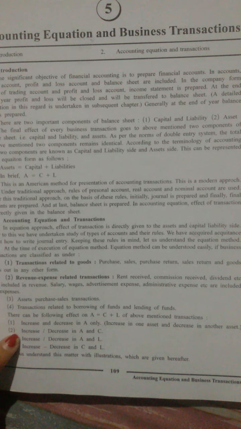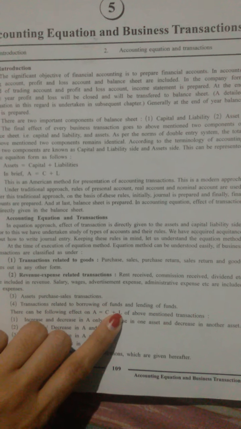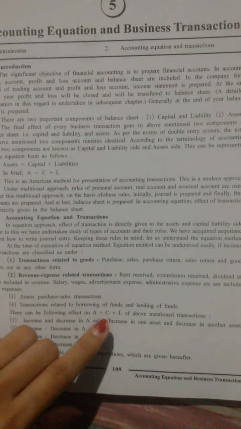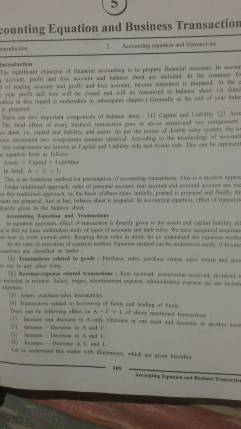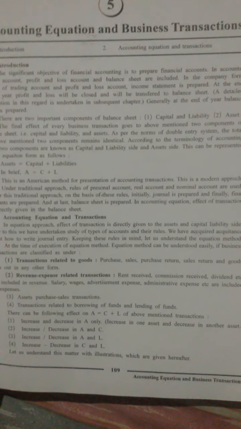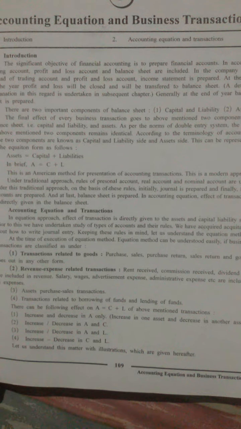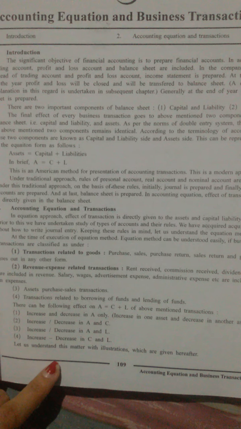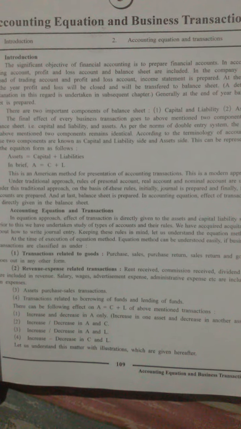So it is just saying that there can be increase in assets and decrease in liabilities. There can be decrease in assets and increase in liabilities. There can be increase in capital or decrease in capital. There could be anything effect on the accounting equation. But remember, every business transaction has an effect on the accounting equation. So let us understand this matter with the help of an example.